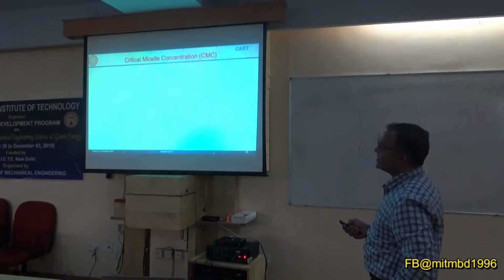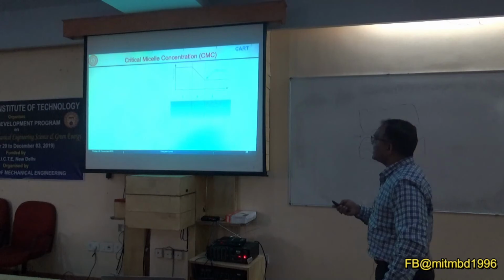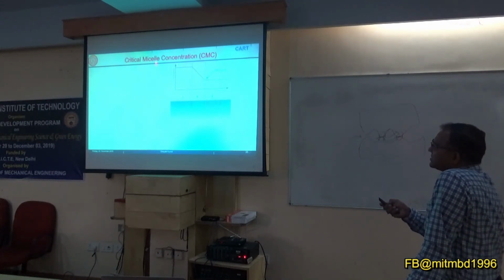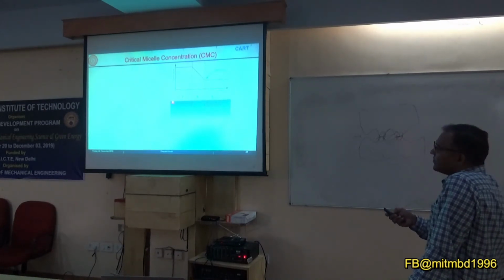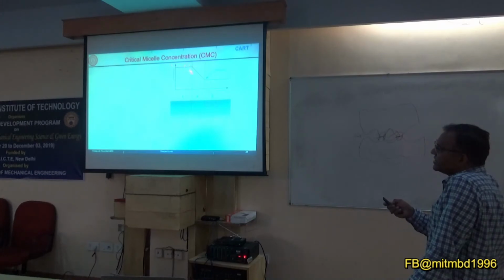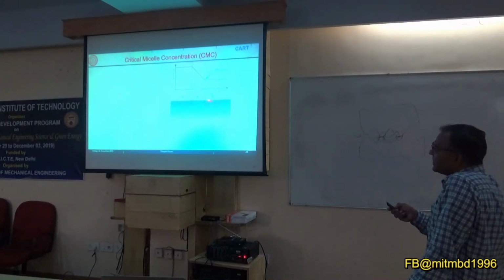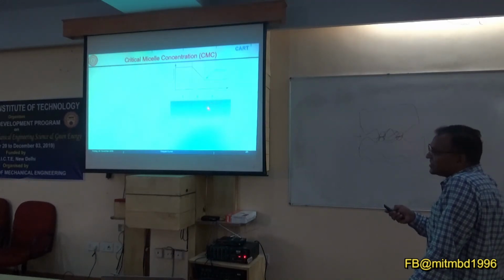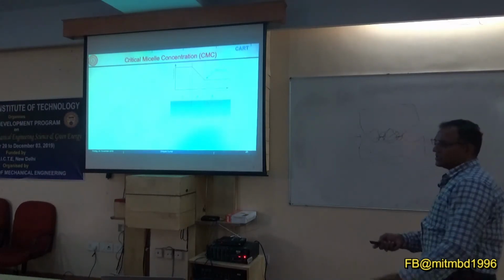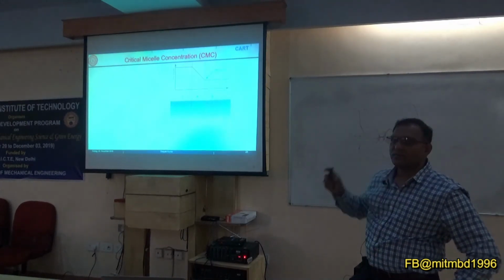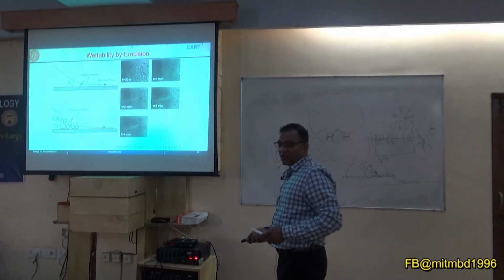So what is this micelle concentration? If you have to measure or understand it, this is a plot of surface tension varying with the concentration of the surfactant. When it is monomer, almost no change. When concentration is increased, there is a reduction in surface tension. But when it crosses some limit, the formation of this structure starts and the interface is rich in monomers, and the concentration at which this starts is known as CMC. It's clear? You are helping the lubrication process.